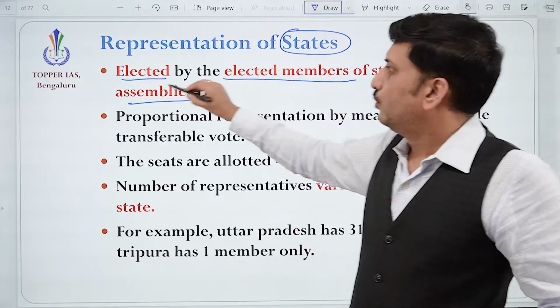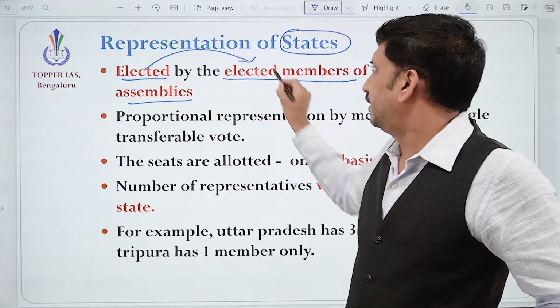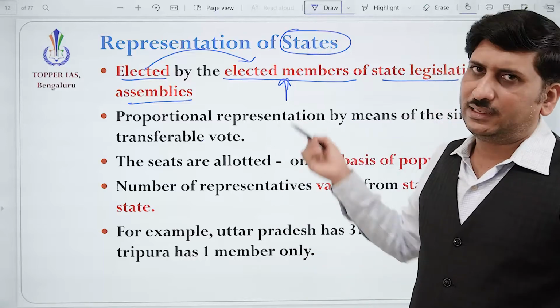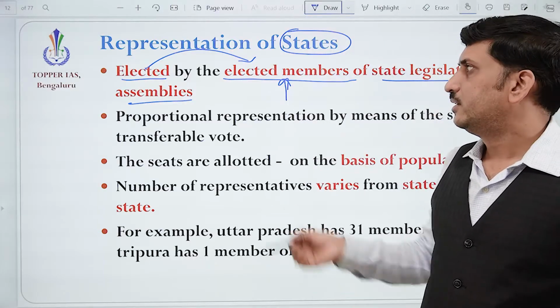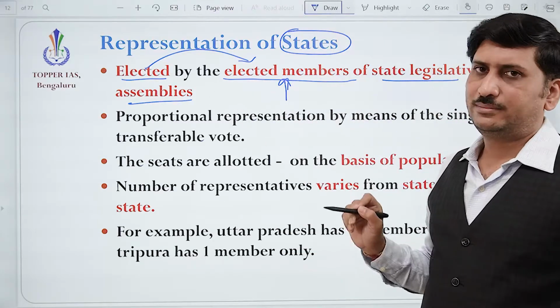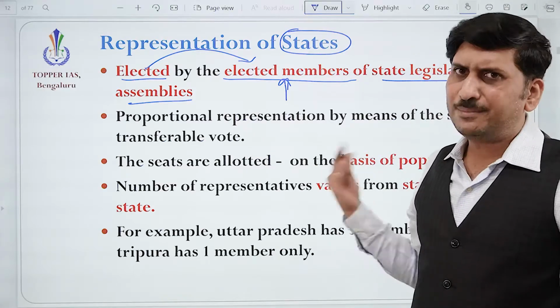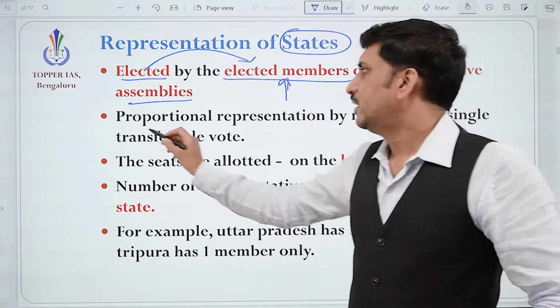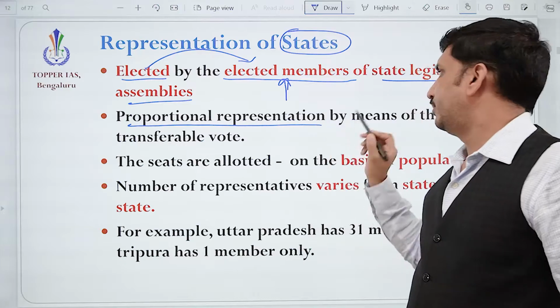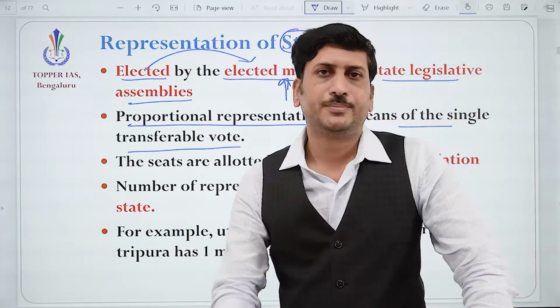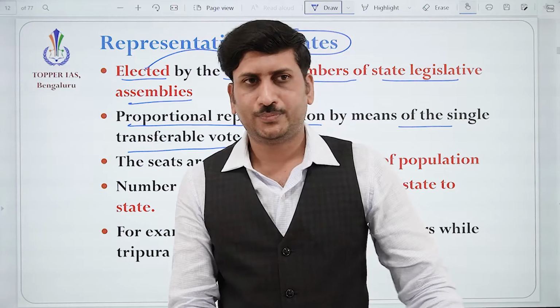These elected members that we vote for and elect, right? MLAs. So elected by elected members. That's why we are following indirect election here. And what is the method used? The method used is proportional representation by means of single transferable vote.